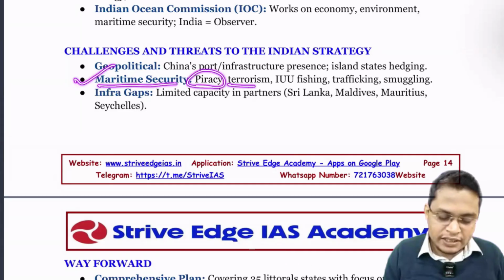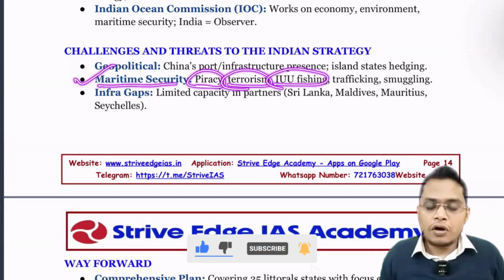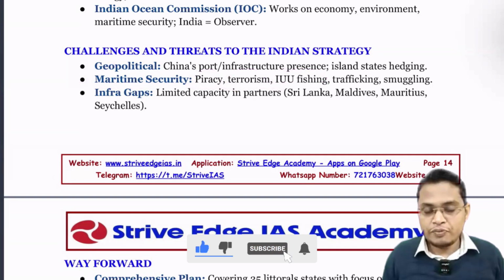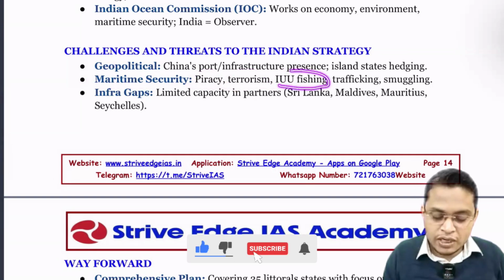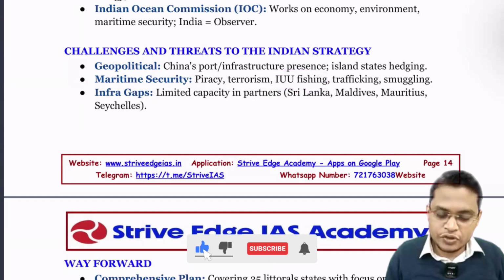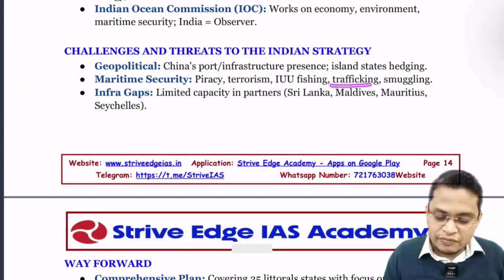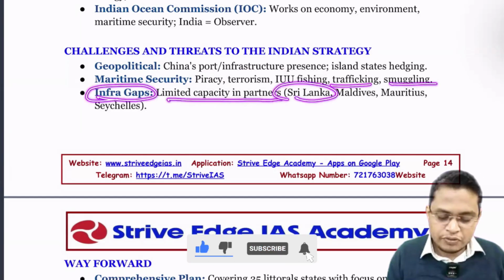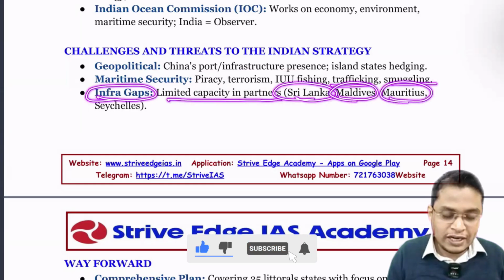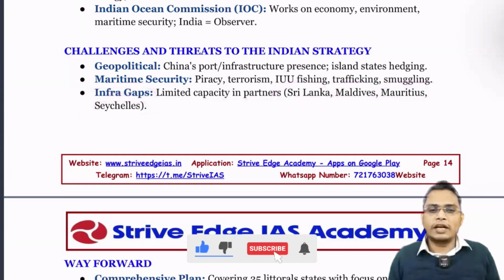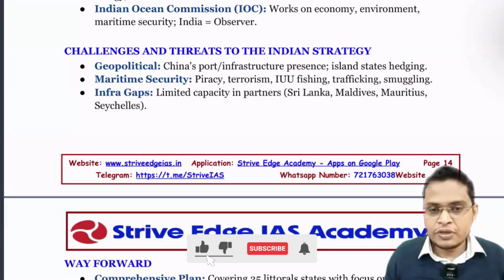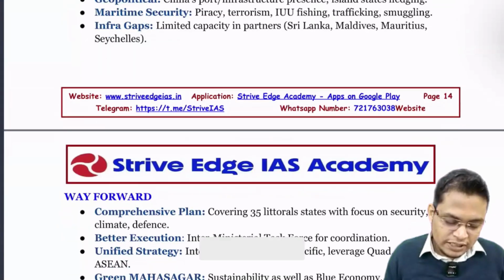For example, piracy, terrorism, IUU, illegal, unreported, unregulated fishing. That is creating trouble for the fishing industry also, and they are overfishing, creating a depletion of fish, trafficking, smuggling. Then the infrastructure gap, limited capacity in partners, for example Sri Lanka, Maldives, Mauritius. They lack proper infrastructure like port connectivity and surveillance, you can say coast guard surveillance ships or aircraft. So that is what led to all these challenges.